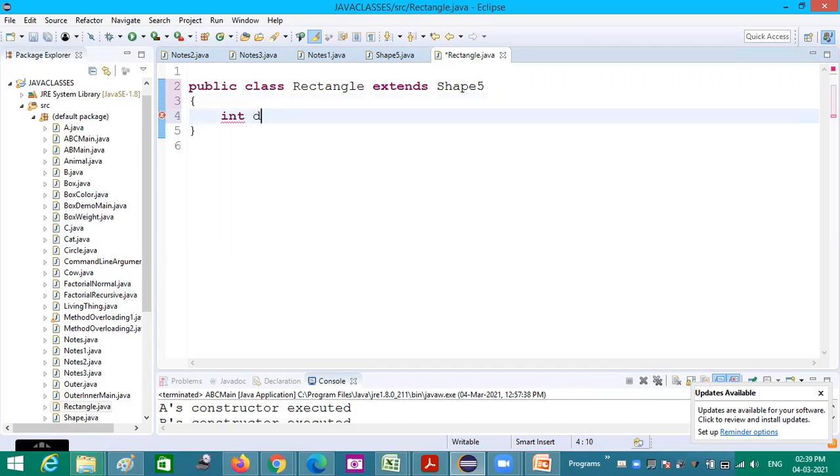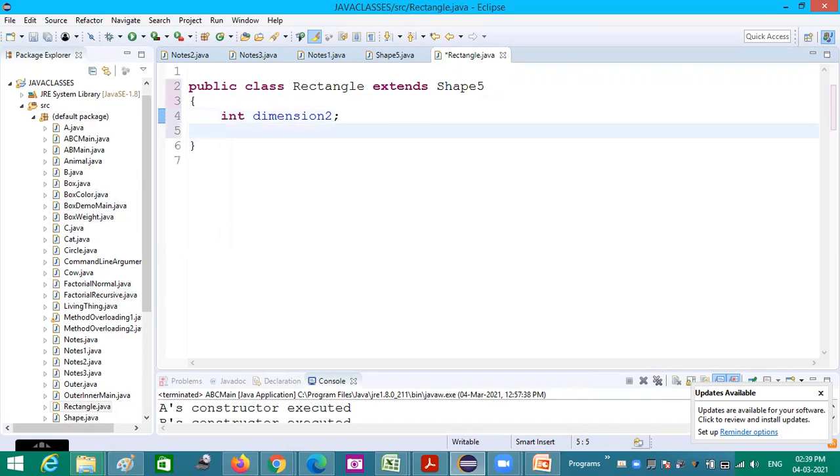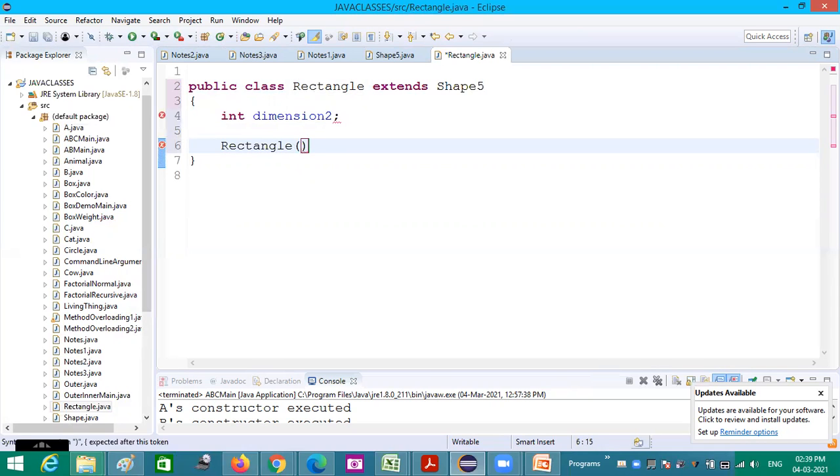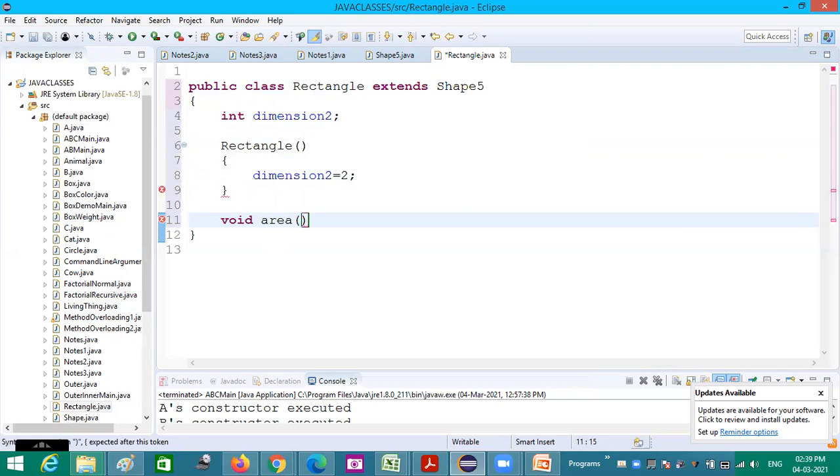Int dimension 2. Dimension 1 is already inherited from the superclass. Now another dimension, and I am creating a constructor rectangle, inside which I assign dimension 2 is equal to 2. Here also I am going to have the same method area. So this is method overriding.